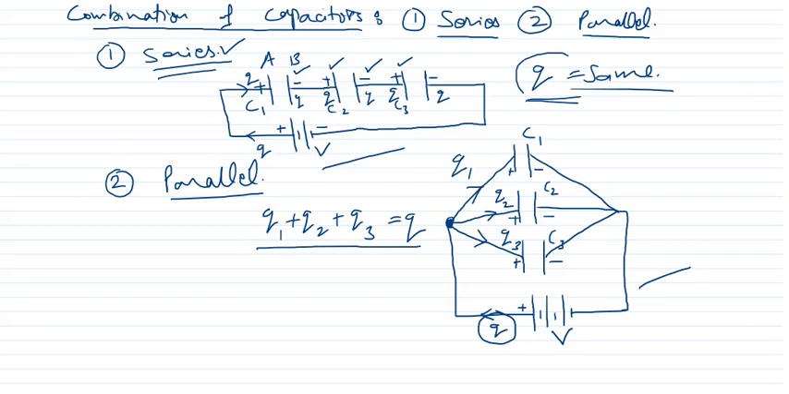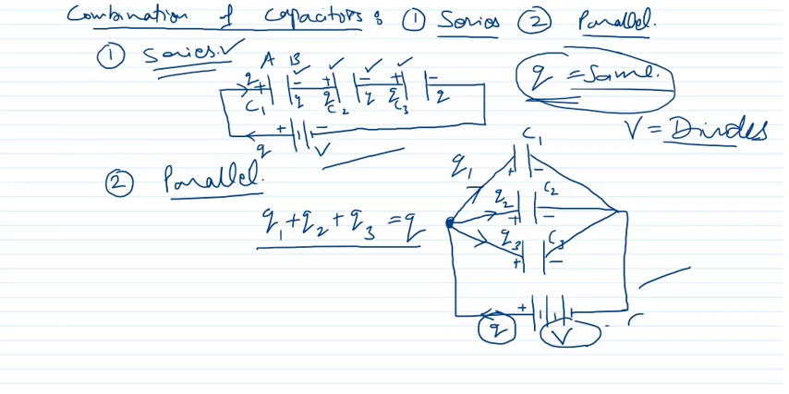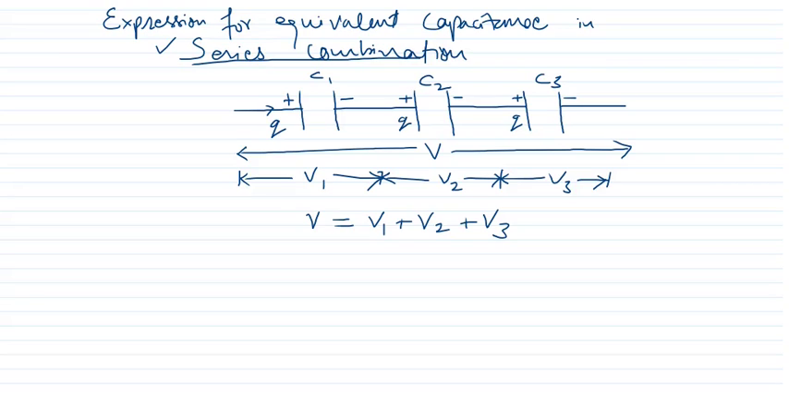Here Q remains the same, V divides. In parallel, V remains the same, Q divides. Therefore these are the reverse of each other. You have to remember any one. So in the series combination, Q remains the same. Now as V is equal to V1 plus V2 plus V3, we know the formula C is equal to Q upon V.